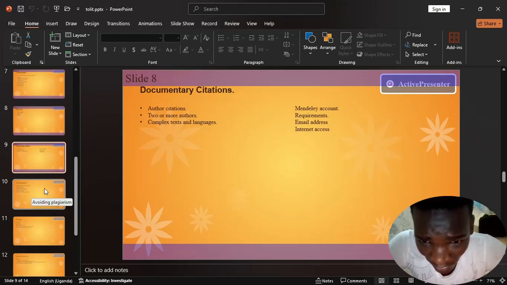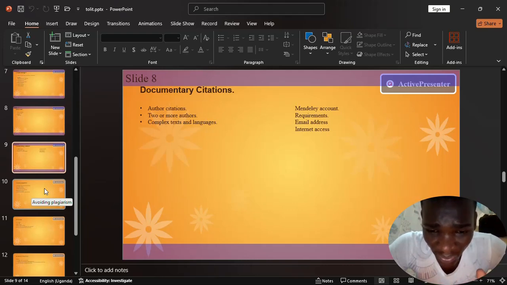I'll also take you through cases where we have 8 or more authors. Here, where you have 8 or more authors, we cite only the last name of the first author, followed by the abbreviation et al. each time you refer to your work. So that's what you do. All this appears in your reference list. When you go to your reference list, this helps when, for example, you're given a research to do. That's how you cite the authors. You start with that name, then you list them down.